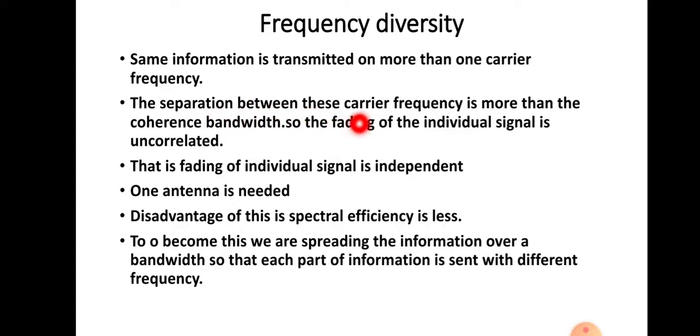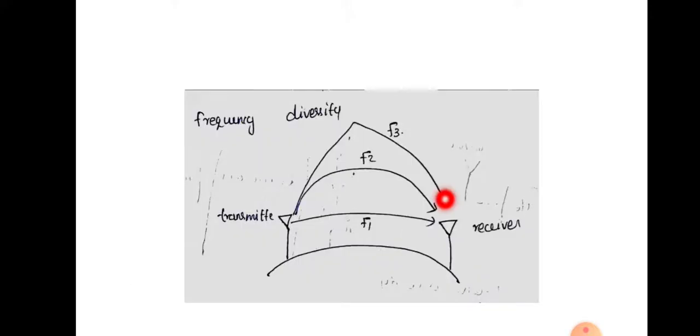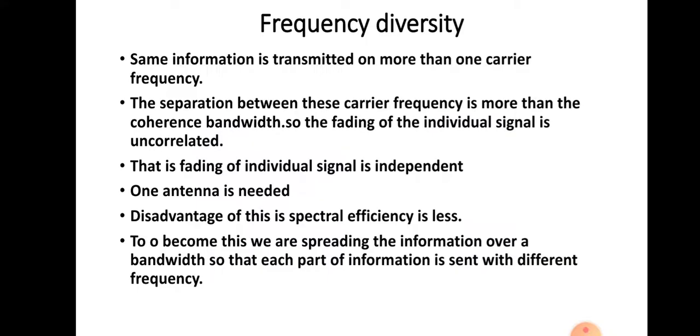The separation between these carrier frequencies is more than the coherence bandwidth, so the fading of the individual signals is uncorrelated. That is, fading of the individual signal is independent. One antenna is needed in this case. You can see here that only one antenna is used. That means in the case of space diversity, multiple antennas are used. Here we can use one antenna and demodulate all the signals received.